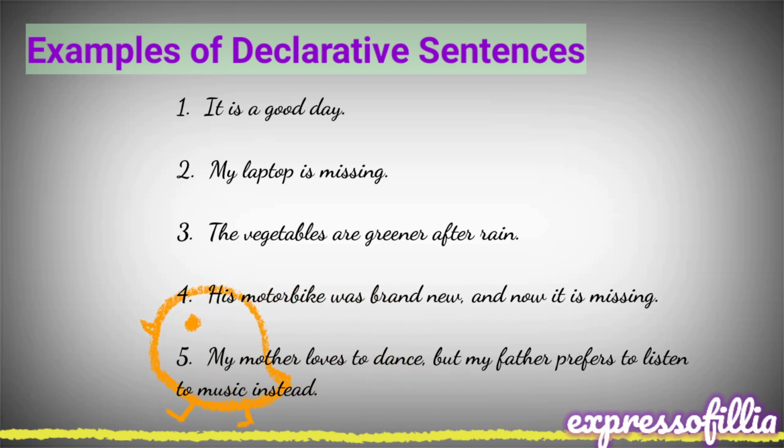These are the examples of type of declarative sentences. Let's look into some declarative sentences. It is a good day. My laptop is missing. The vegetables are greener after rain. His mobile bike was brand new and now it is missing. My mother loves to dance, but my father prefers to listen to music instead.